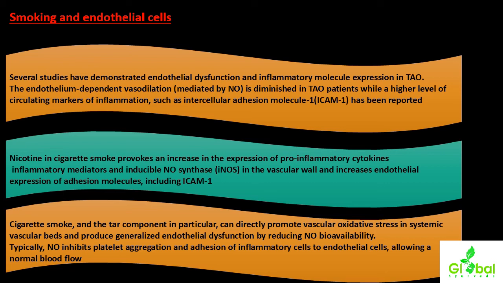Cigarette smoke, and the tar component in particular, can directly promote vascular oxidative stress in systemic vascular beds and produce generalized endothelial dysfunction by reducing NO, or nitric oxide, bioavailability.